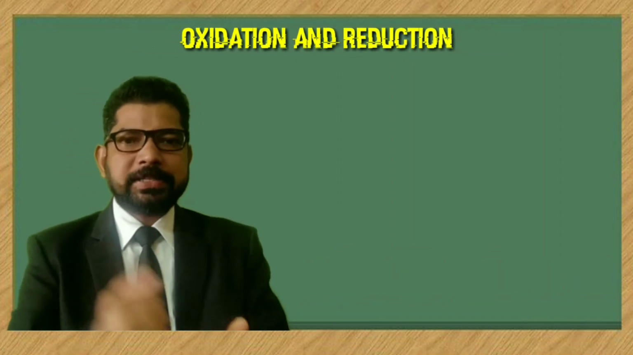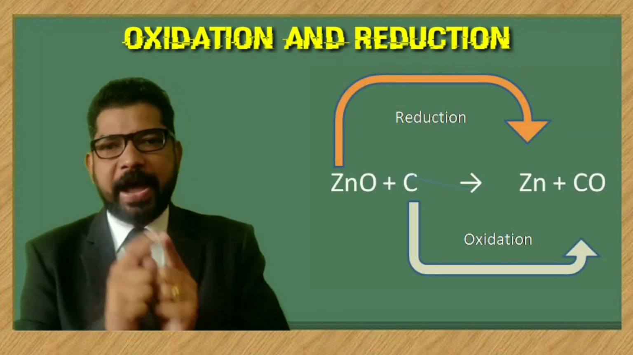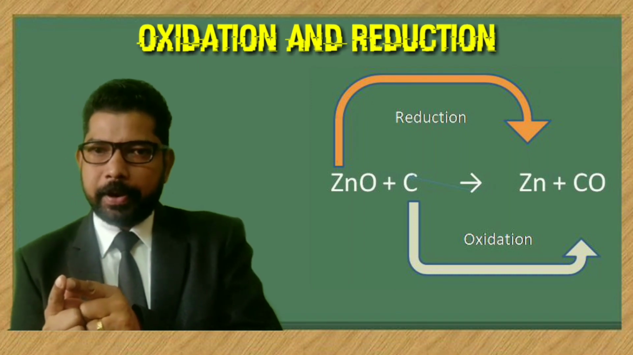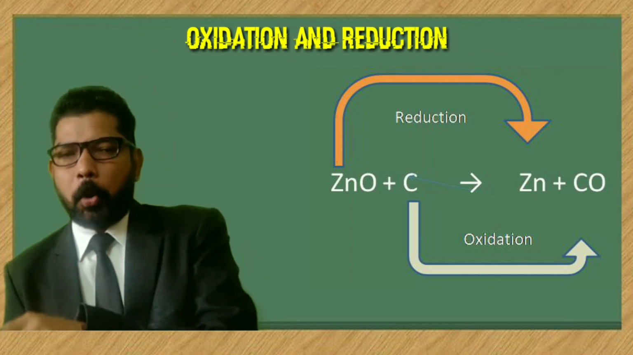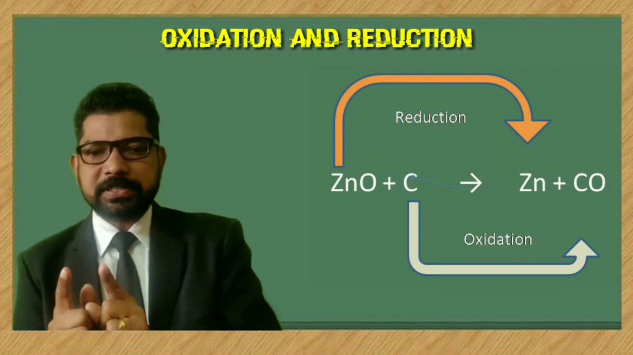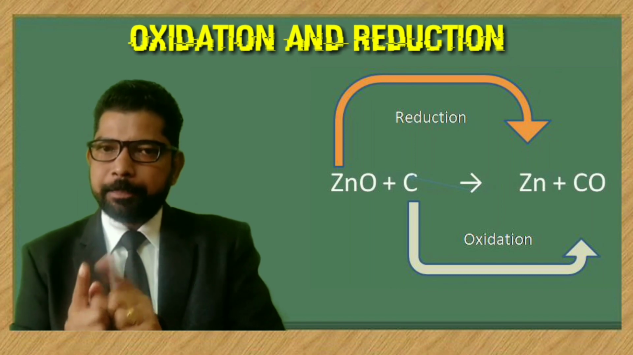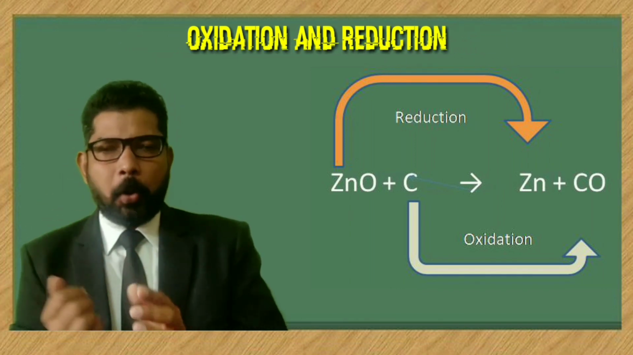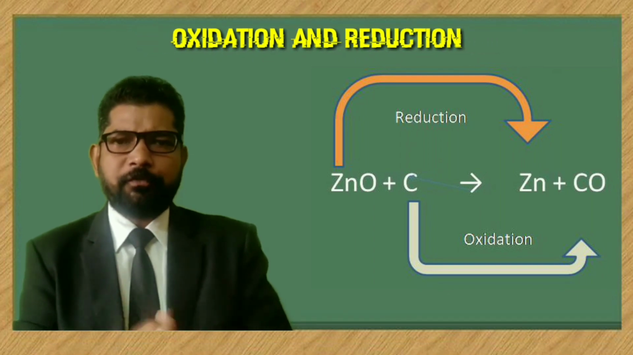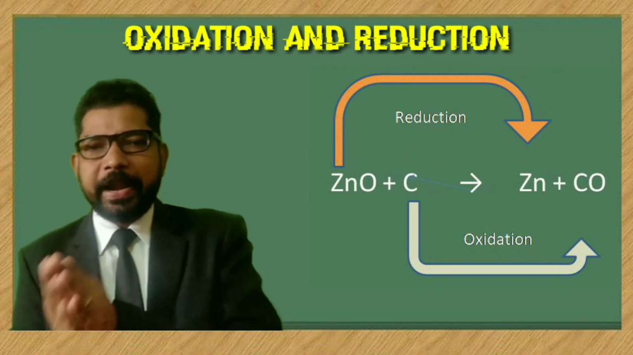So let us see some more examples. Zinc oxide plus carbon forms zinc and carbon monoxide. See the reaction once again. Zinc oxide plus carbon gives zinc plus carbon monoxide. So from this it is clear zinc got reduced.